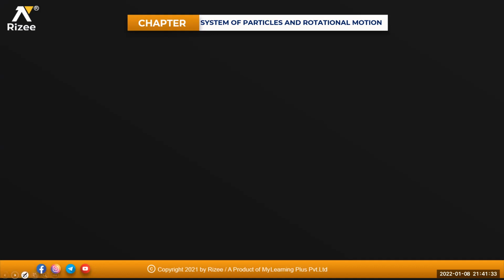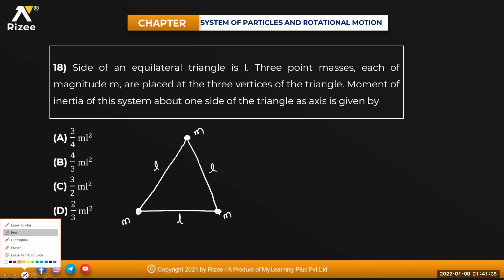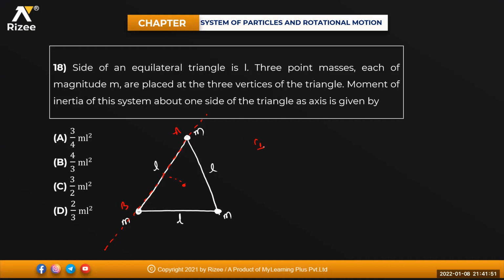That means something like this, about one side as the axis, or any one axis you can take. This will be the perpendicular distance. The moment of inertia of A and of B will become 0. The moment of inertia will be only because of C, which is equal to m r square.